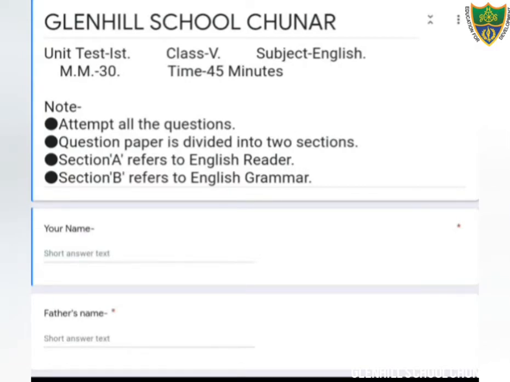Dear students, we all know that the question paper is divided into two sections. Section A refers to the English reader, that is Open Sky, and section B refers to the English grammar. The name of the book is Grammar Acts. And you all know that there are 30 questions and each question contains only 1 mark. So what is the first question?